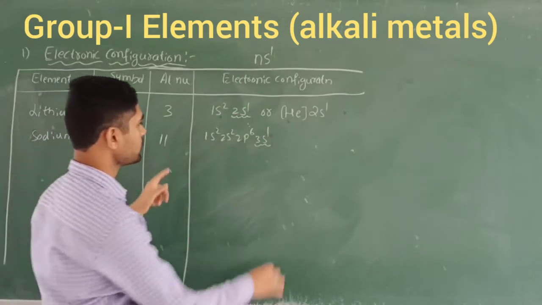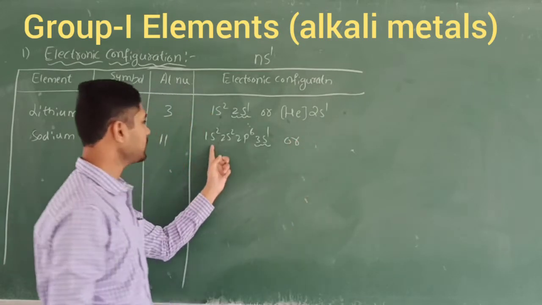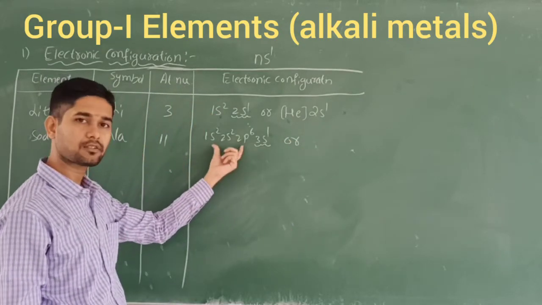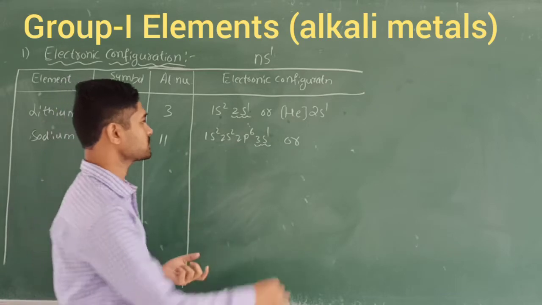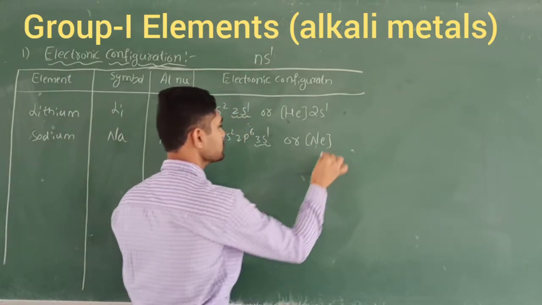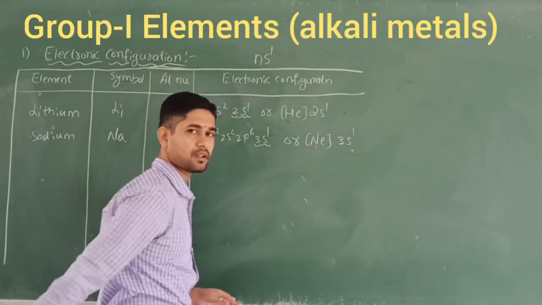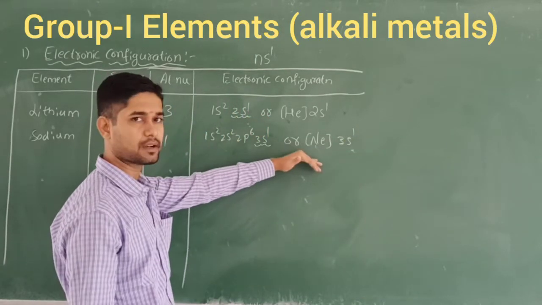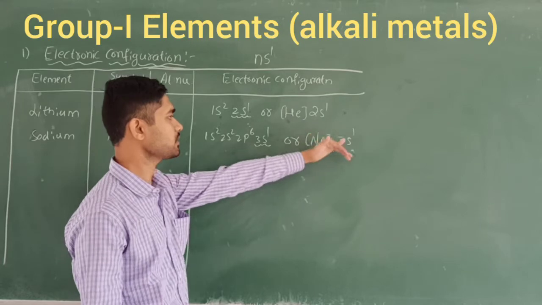Or we can also write it like this: 10 electrons, 2 plus 2 plus 6, 10 electrons, is nothing but neon. Its nearest noble gas is neon. After neon, we write 3s1. You can write it like this also. Neon is 10, 10 plus 1, 11.